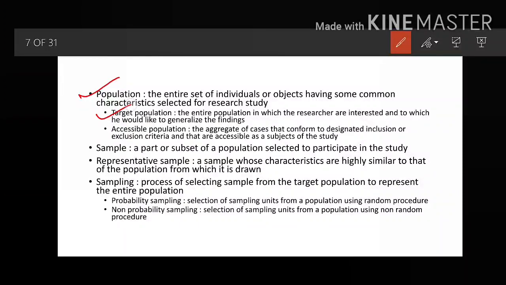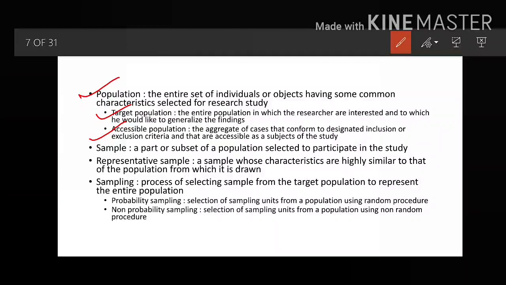Next, what is the accessible population? Accessible population is the aggregate of cases that conform to designated inclusion or exclusion criteria. I may take the infants who are admitted in the NICU. I will take the infants who are on breastfeed. When I put these inclusion or exclusion criteria, I call it the accessible population. So I hope the difference between the target population and accessible population is clear to you.